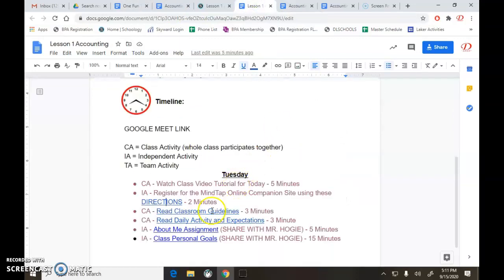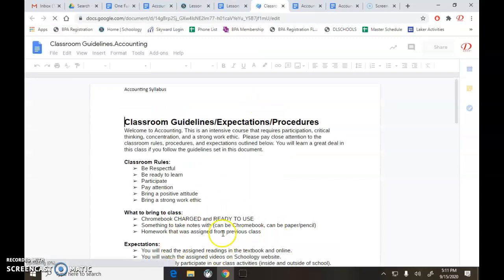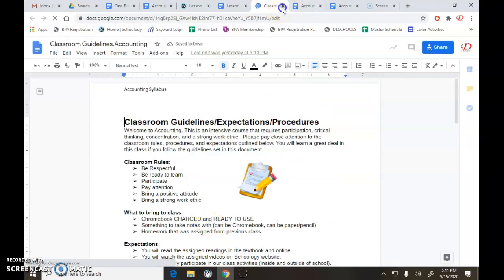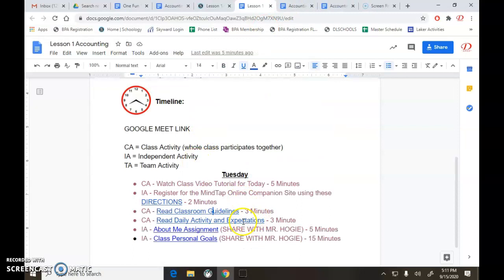Next thing, you're going to read these classroom guidelines. Pretty much what you might remember. It's just stuff that you might want to know about the class. A couple things have changed on there. Read daily activity and expectations. It's a little bit different, especially it explains what I want you to do, what is expected of you when we're on a hybrid schedule, when we're in person, and when we're distance learning. Please take a look at that so that it outlines those things. Let me know if you have any questions about that.